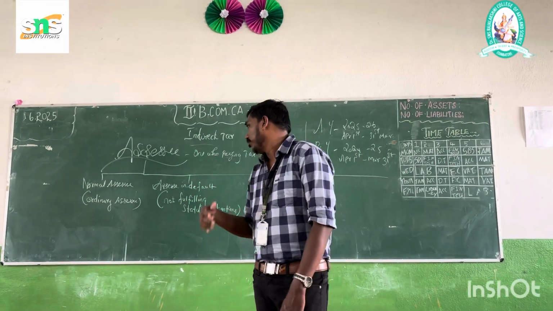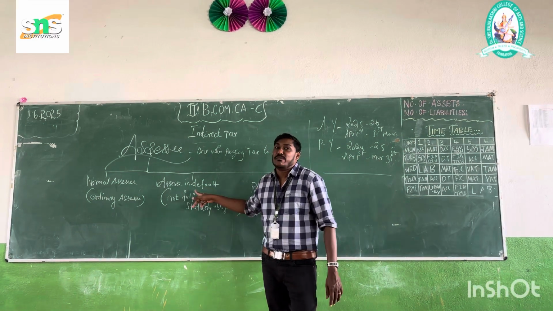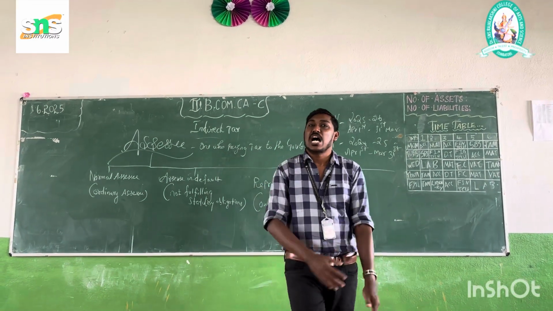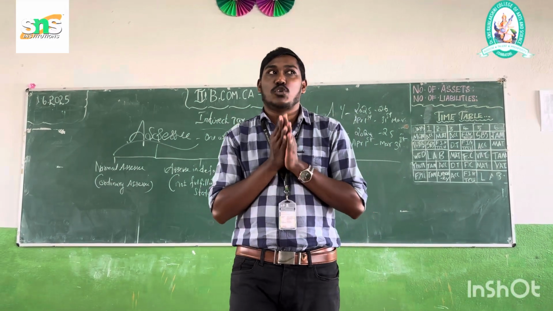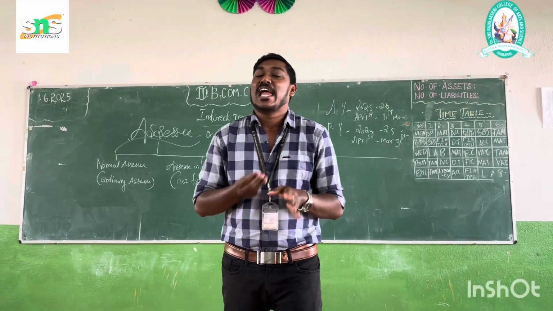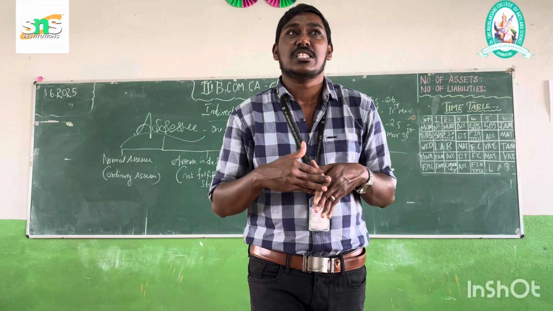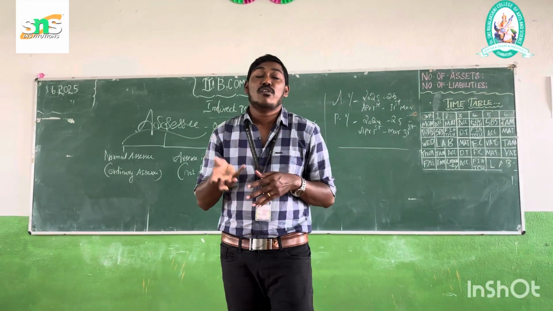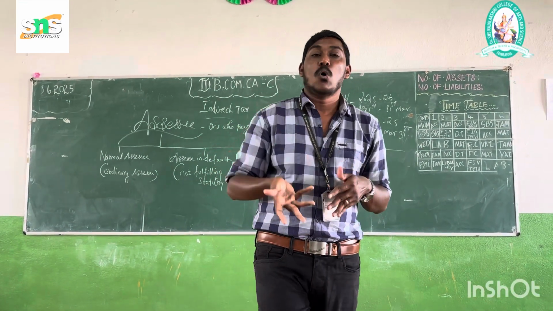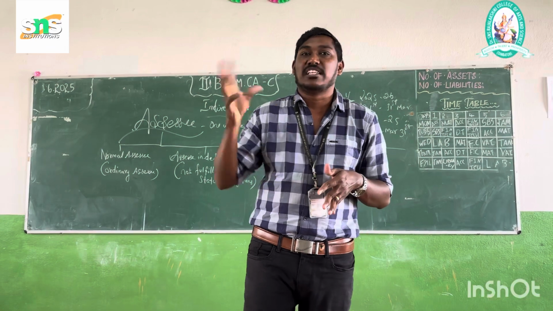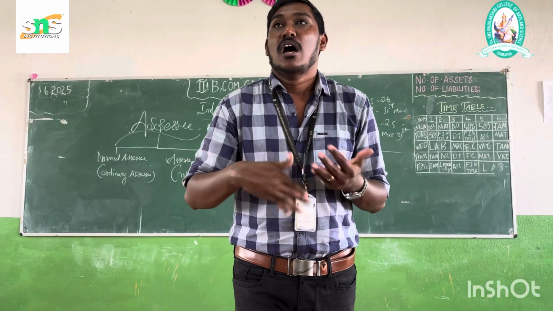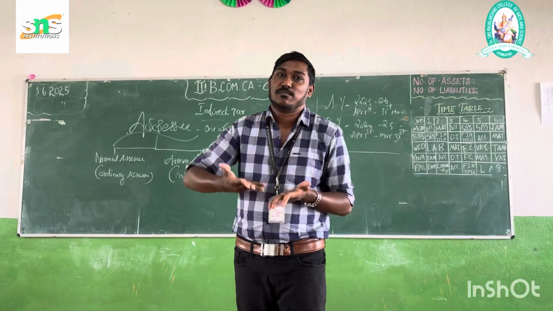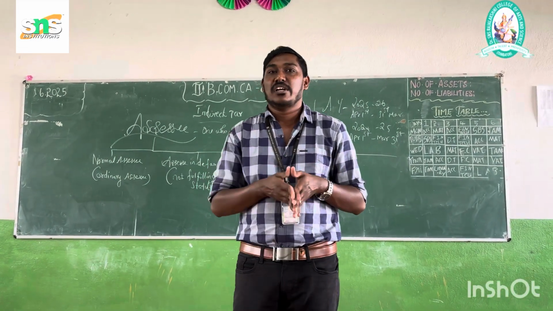And then the second one, assessee in default. Why are they called assessee in default? An assessee in default is one who does not fulfill statutory obligations because the tax payment period has passed. If they are in default at the time, they will not fulfill the statutory obligations of the government. They will pay late, so they are called assessee in default.